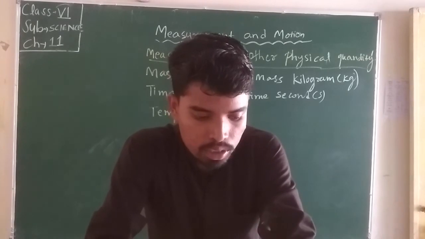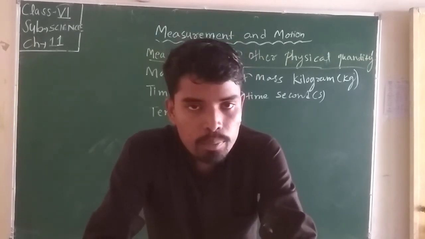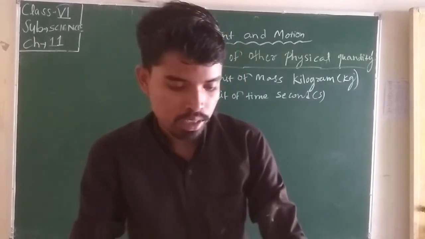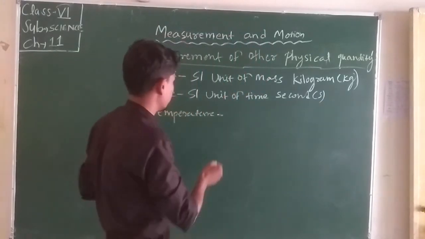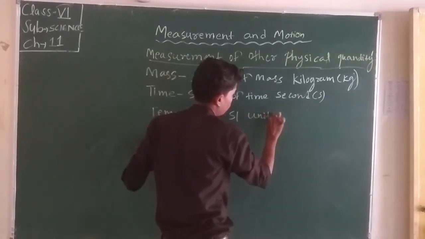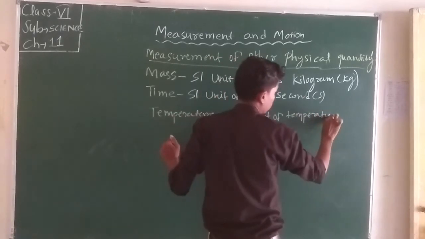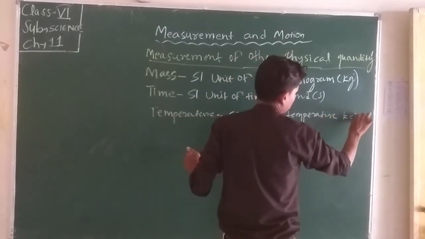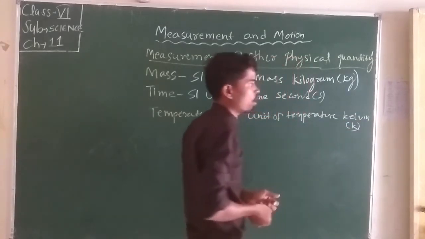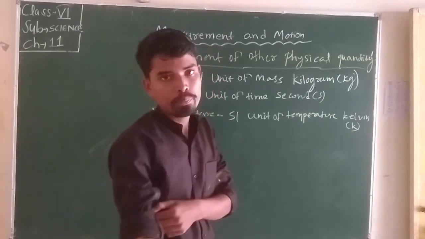Temperature is used to measure the degree of hotness or coldness of a body. The SI unit of temperature is the Kelvin, which we write as K. There are other units like Celsius or Fahrenheit.